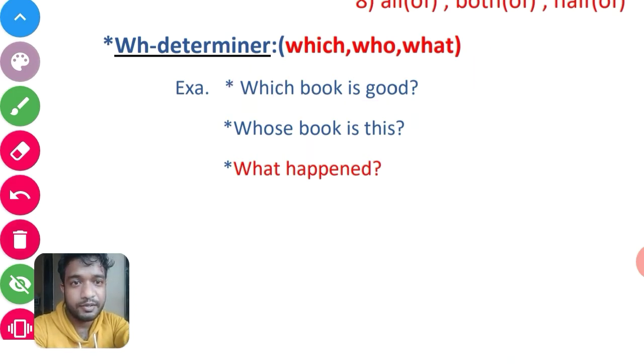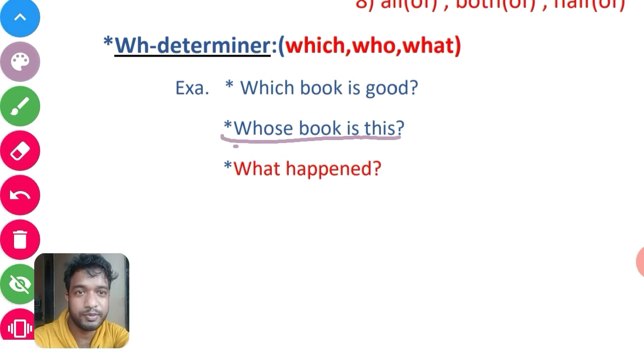And the second example, whose book is this? Its answer should be a person, because the book belongs to someone, so we will say the name of the person whose book it is. So that must be a noun. For example, whose book is this?